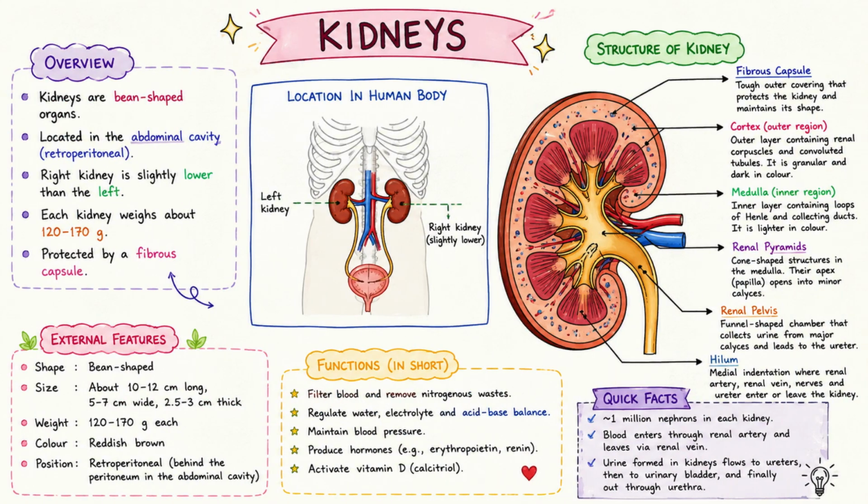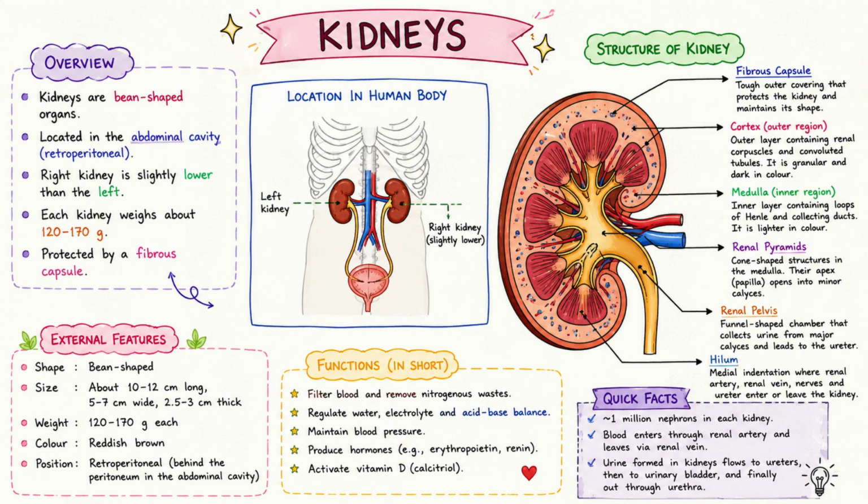The kidneys are bean-shaped organs located on both sides of the vertebral column. The right kidney is slightly lower than the left because of the liver. Each kidney is about 10 to 12 centimeters long, 5 to 7 centimeters wide, and 2 to 3 centimeters thick. The average weight of one kidney is about 120 to 170 grams.